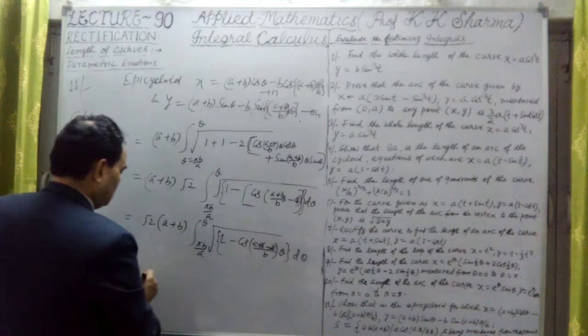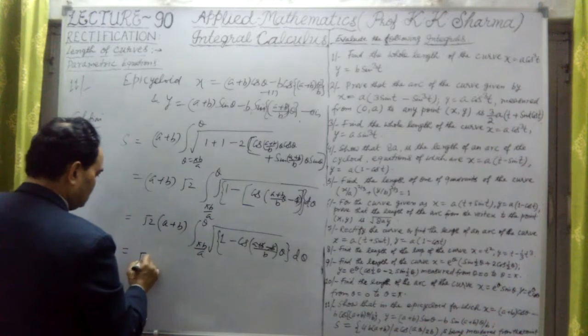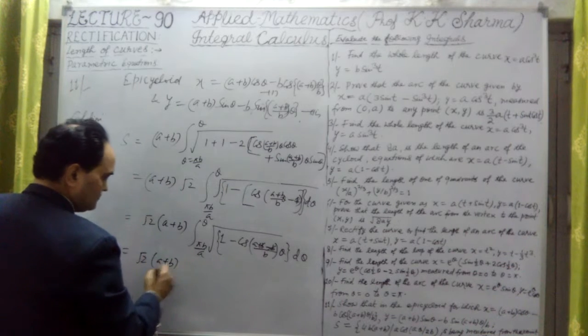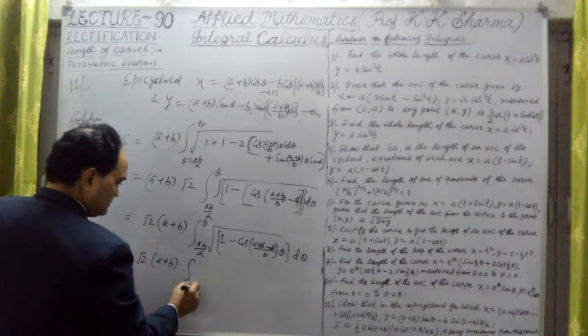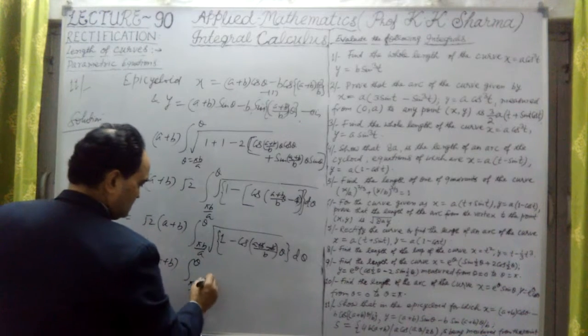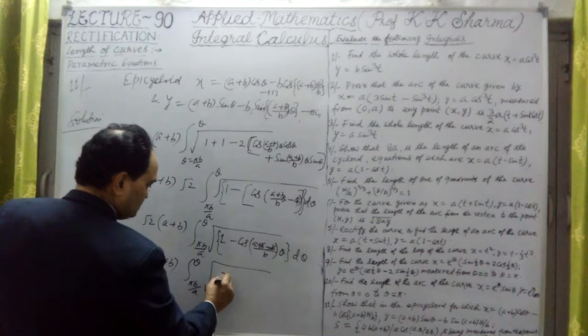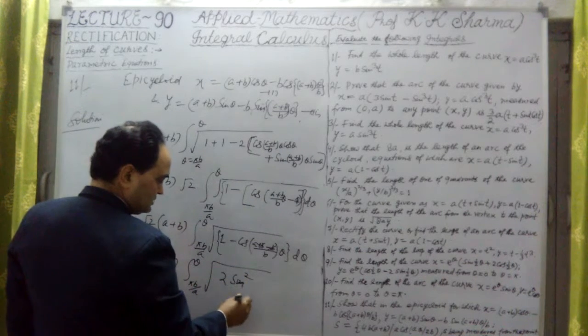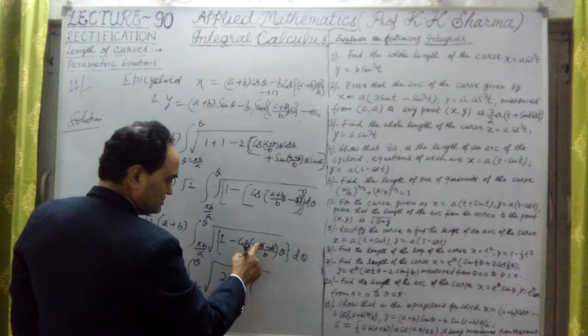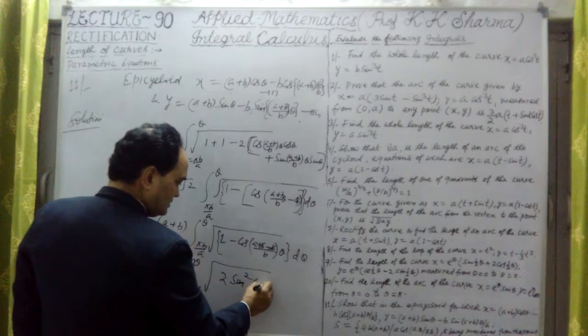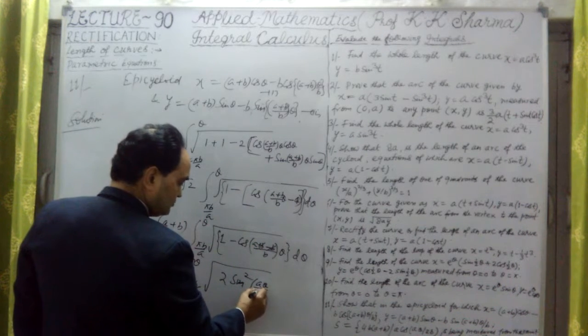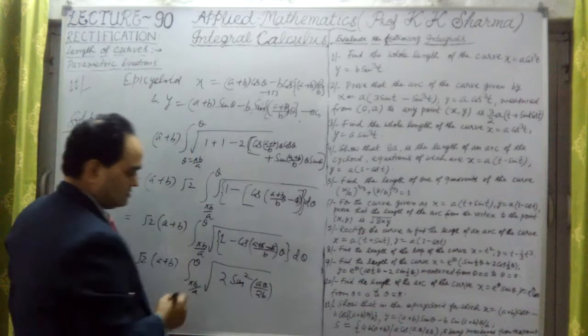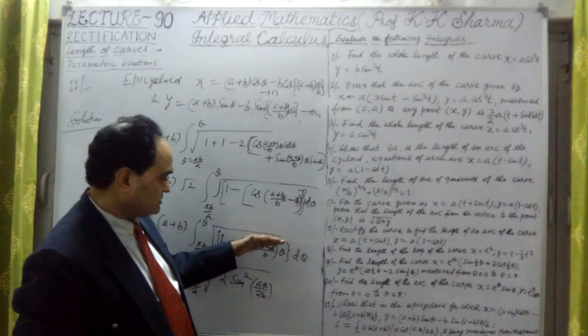It will come out as √2 times (a+b), the integral from πb/a to θ, of twice sin squared of half of that angle, aθ/2b.